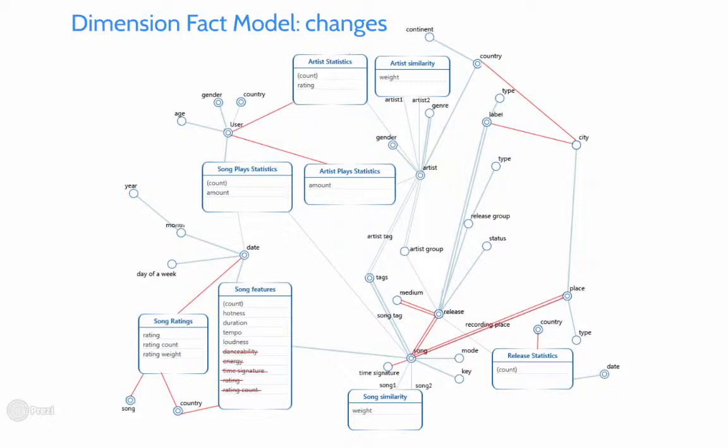We deleted danceability and energy from the song properties fact table because during the data quality analysis we found that these values are all zeros. We also deleted time signature from the song properties fact table and added it as a dimension to song. It has only 7 discrete values and is more interesting as a dimension than as a value to aggregate. And finally, we have split the table song statistics into 2 separate fact tables, song features and song ratings, as they represent different concepts.